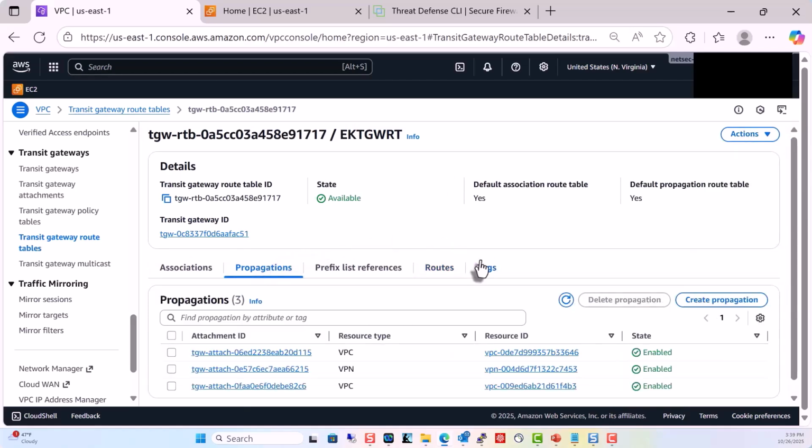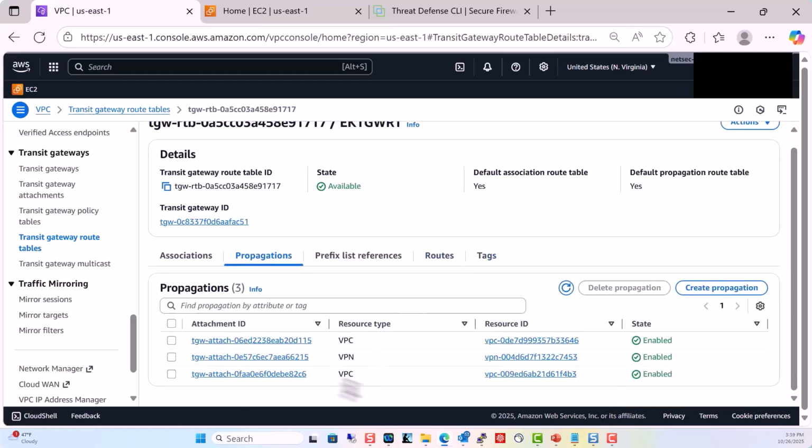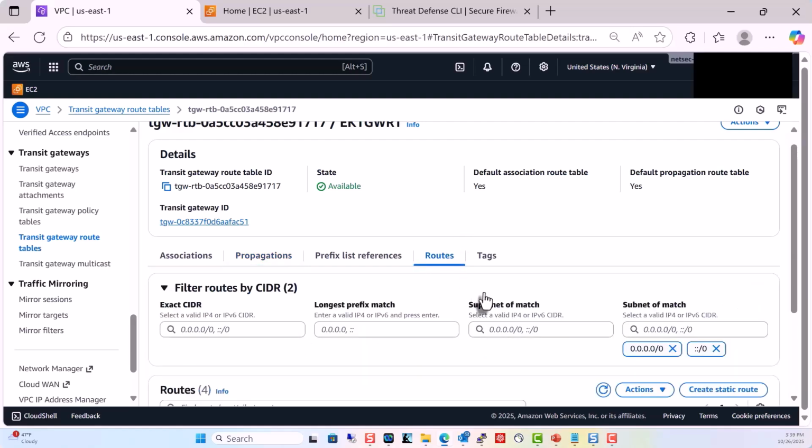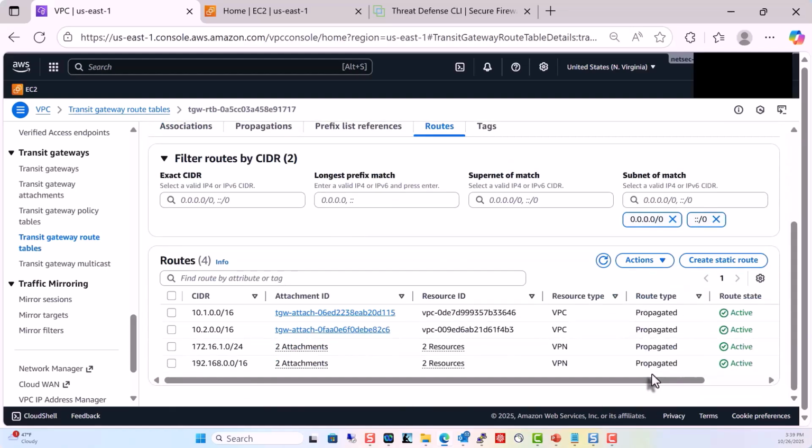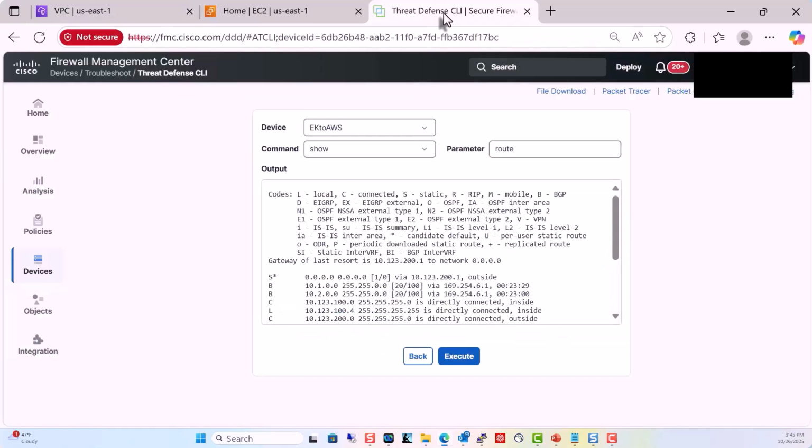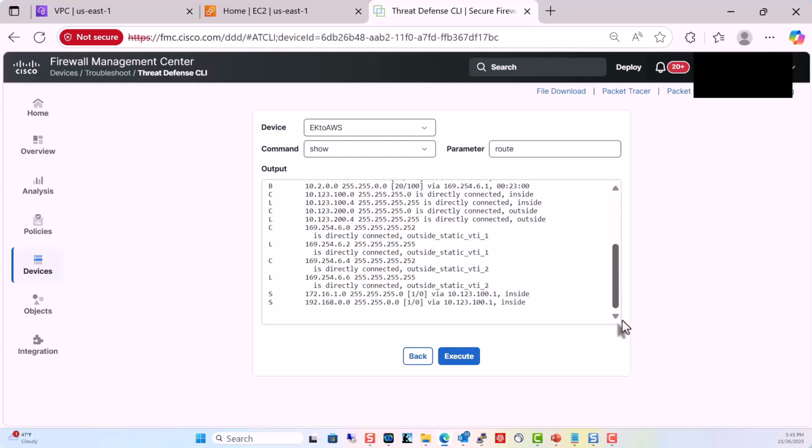Notice that in this case, we are using propagations. So we didn't have to set up the routes. If you look more carefully at those routes, you'll notice that they were all propagated. This is actually under the hood BGP. And here on our on-prem firewall, we can see the BGP routes to the 2 VPCs advertised via AWS, as well as the static routes that we advertised to AWS.